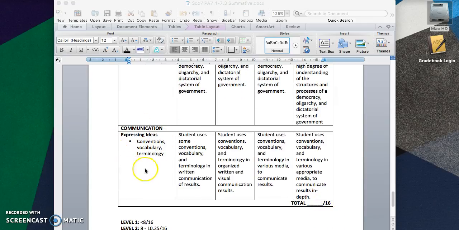I'm looking at how you are able to express your ideas. This is the conventions, vocabulary, and terminology, or words, that you're using in your description of what you know. For the highest level of achievement, you would be using conventions, vocabulary, and terminology in various appropriate media to communicate results in depth. In other words, I'm looking to see whether or not you are able to use the new words that we've learned throughout this unit in the appropriate manner and to apply them to multiple contexts throughout the research that you've done.